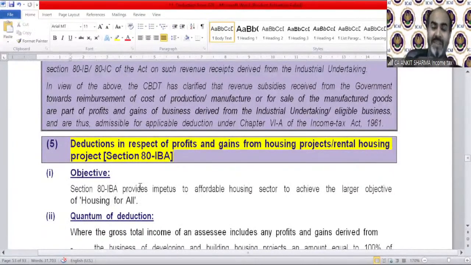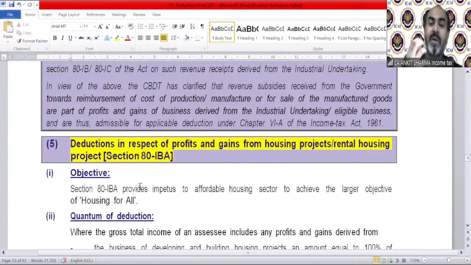And what the deduction says is that if a builder is running a housing project or a rental housing project and fulfilling certain conditions of section 80-IBA, then 100% of the profit earned out of that project can be claimed as deduction. Listen carefully. You can say it's a kind of a perquisite, a kind of benefit provided to the builder. So he will complete his project within a time frame to get this deduction.